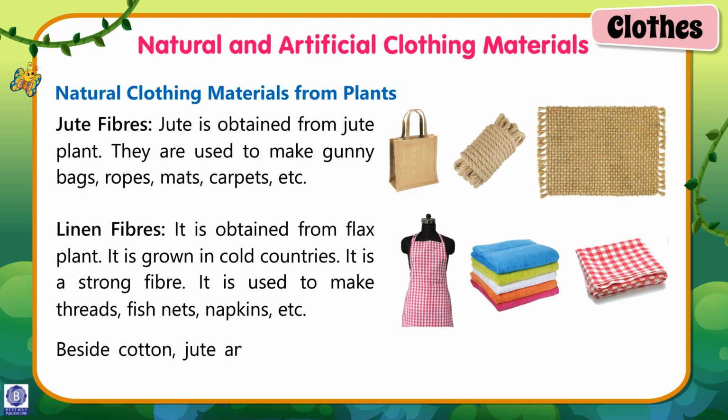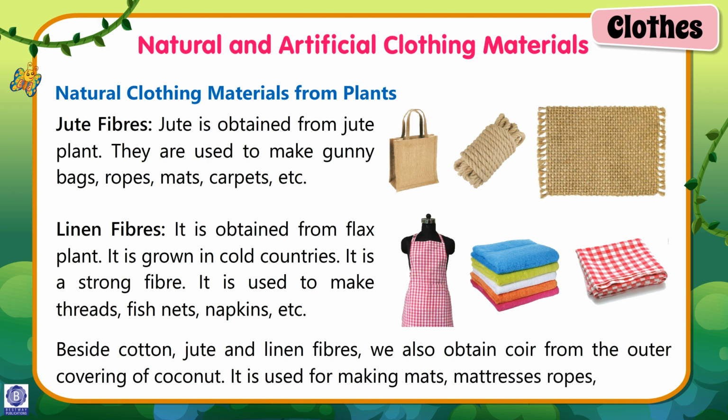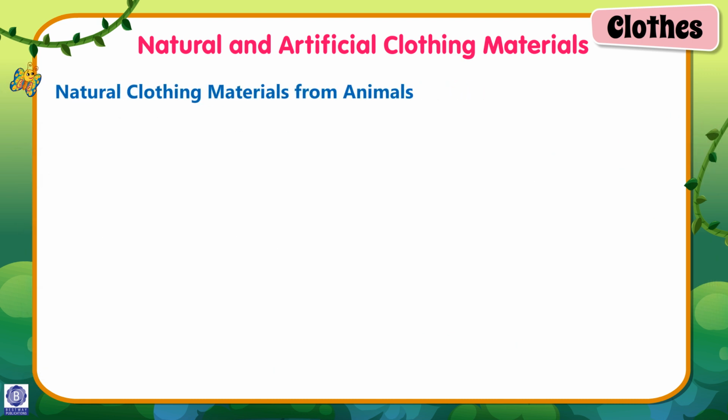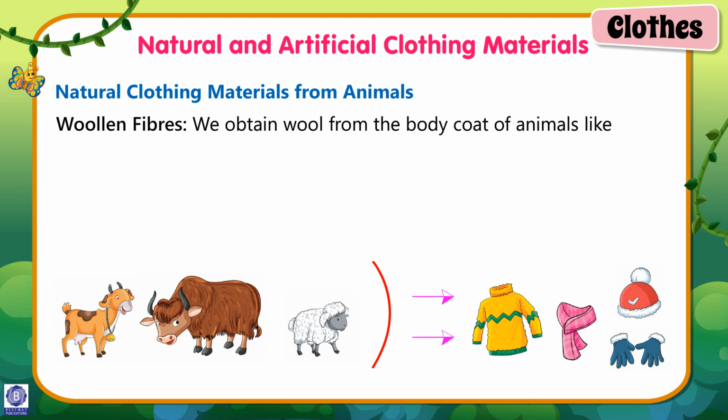Besides cotton, jute and linen fibers, we also obtain coir from the outer covering of coconut. It is used for making mats, mattresses, ropes, etc. Natural clothing materials from animals. Woolen fibers. We obtain wool from the body coat of animals like camel, goat and sheep, called fleece.